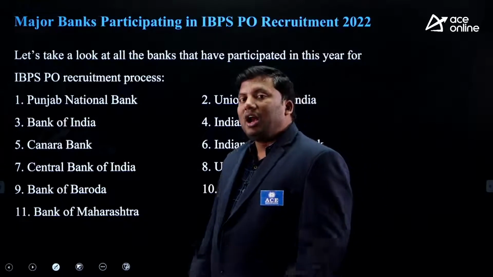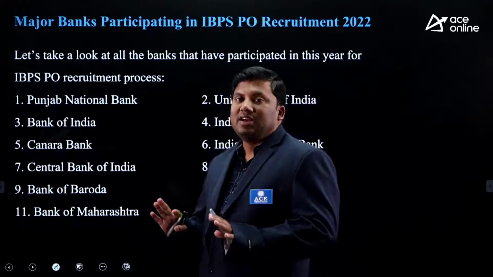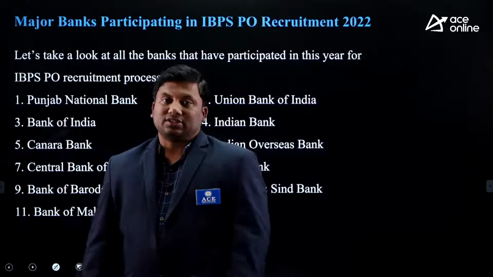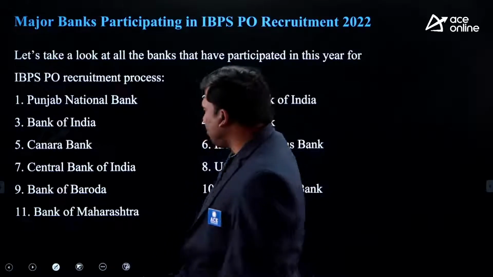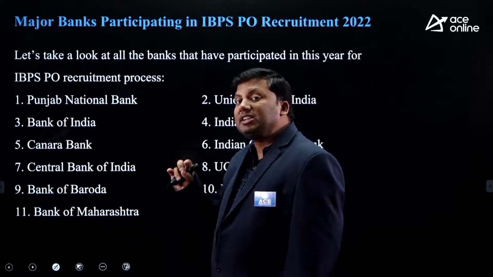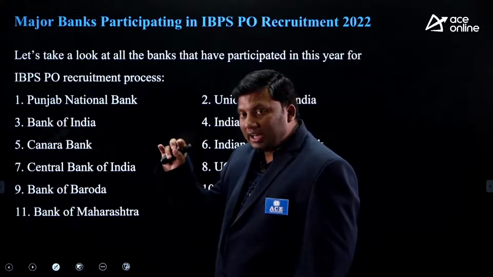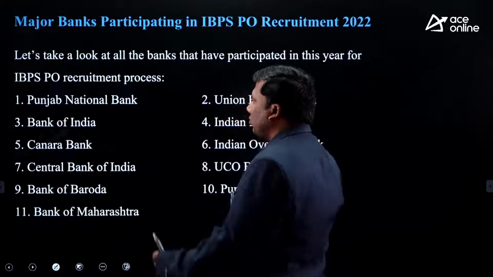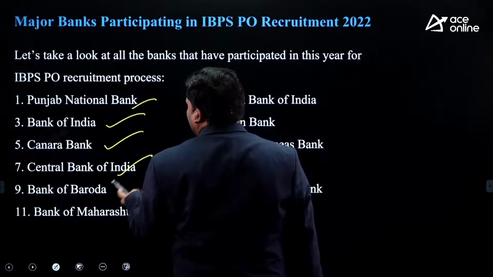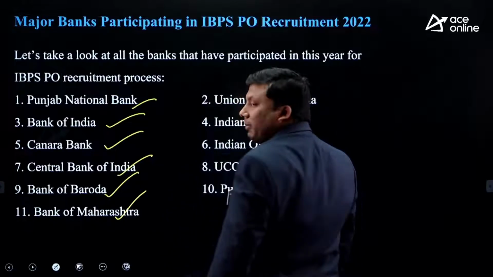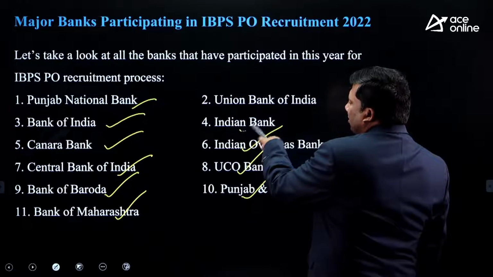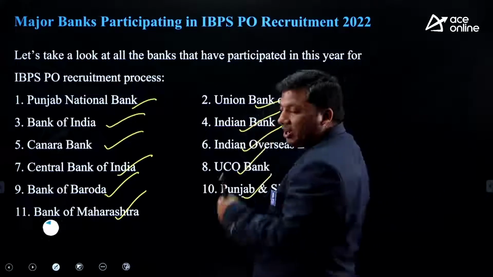I told you how many participating banks there are which accept the IBPS PO exam score. These 11 banks are the participating banks which take the IBPS PO score: Punjab National Bank, Bank of India, Canara Bank, Central Bank of India, Bank of Baroda, Bank of Maharashtra, Punjab and Sind Bank, UCO Bank, Indian Overseas Bank, Indian Bank and Union Bank of India.